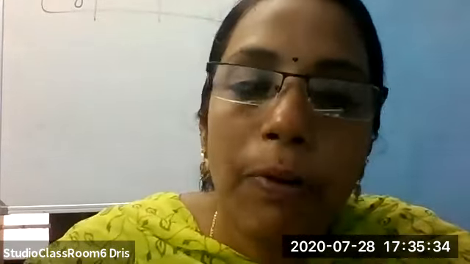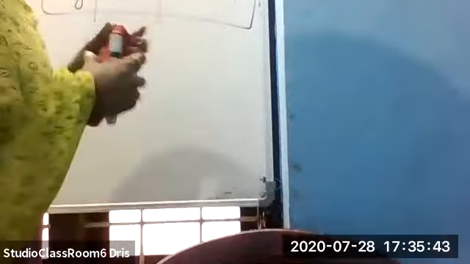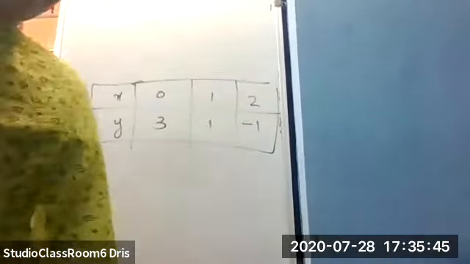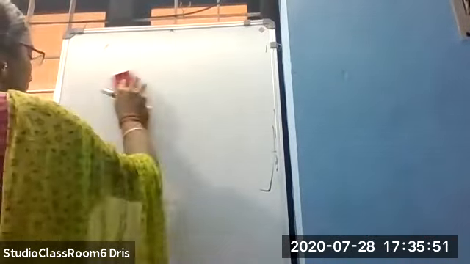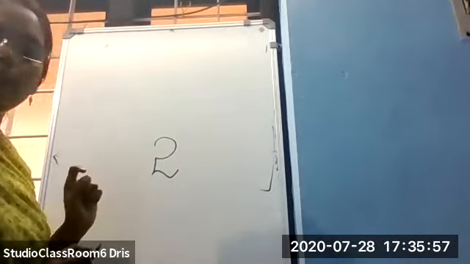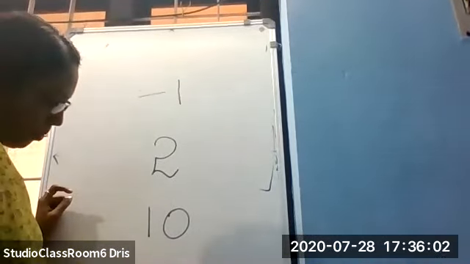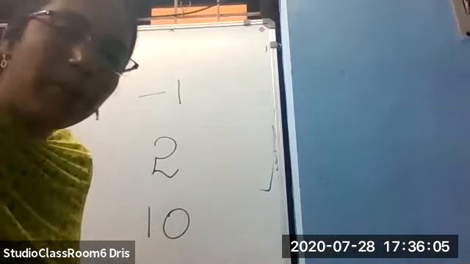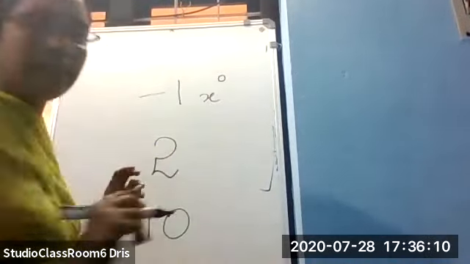Constant polynomial. See, all constants are constant polynomials. That means if we simply write 2, 10, -1, 3/4, all these are constant polynomials because we can attach an x raised to 0 to it.